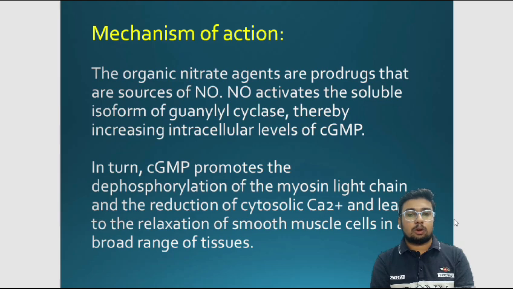Mechanism of action. The organic nitrates are a source of NO, that is nitric oxide. The nitric oxide activates the soluble isoform of guanylyl cyclase, thereby increasing intracellular level of cyclic GMP. In turn, the cyclic GMP promotes the dephosphorylation of the myosin light chain and the reduction of cytosolic calcium, and leads to the relaxation of smooth muscle cells in a broad range of tissues.